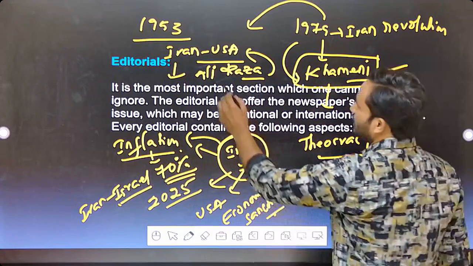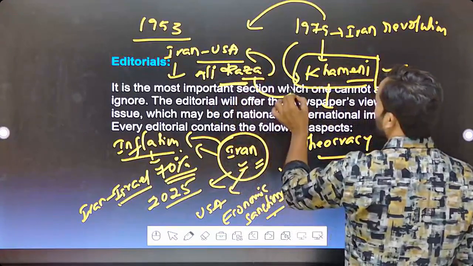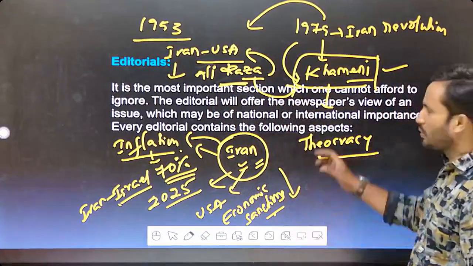After this, see, this Ali Raja was replaced by Ali Khamenei. So, Ayatollah Ali Khamenei.